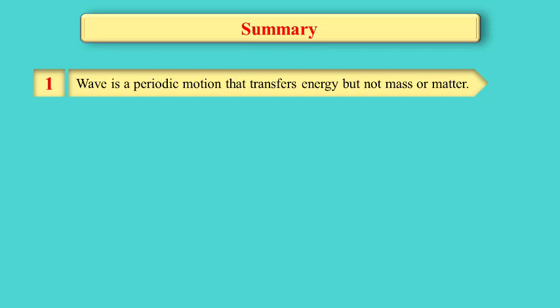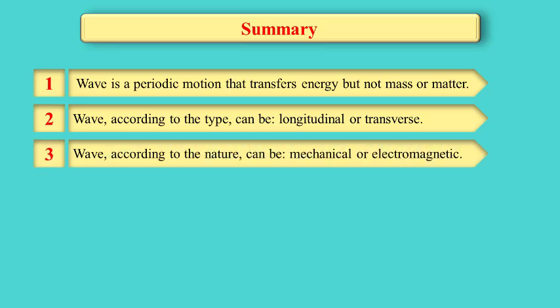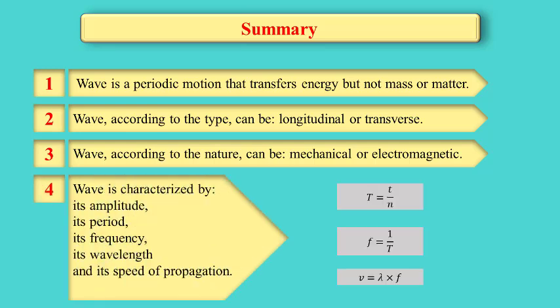Let us now sum up. First, we know now that the wave is a periodic motion that transfers energy but not mass or matter. Wave according to the type can be longitudinal or transverse. Wave according to the nature can be mechanical or electromagnetic. Wave is characterized by its amplitude, its period defined by T over N, its frequency, which can be calculated using this formula 1 divided by the period, its wavelength, and its speed of propagation, V is equal to lambda times f.